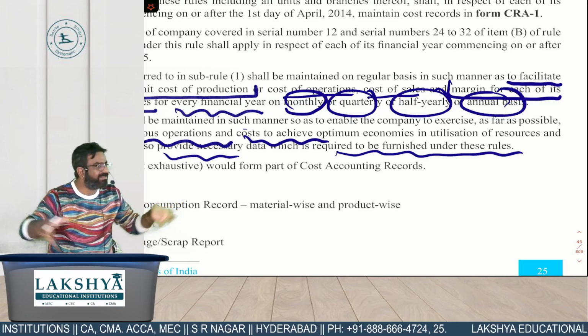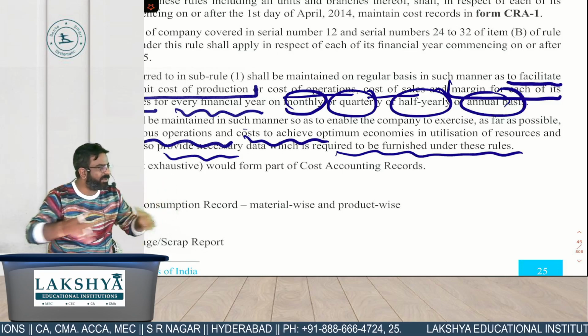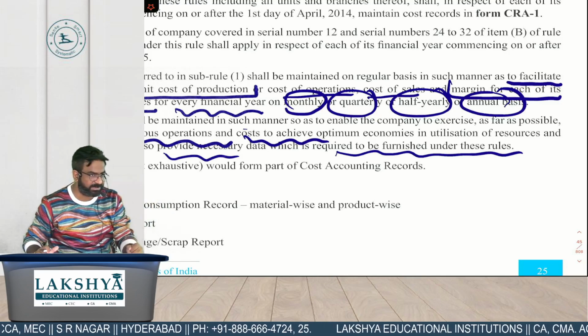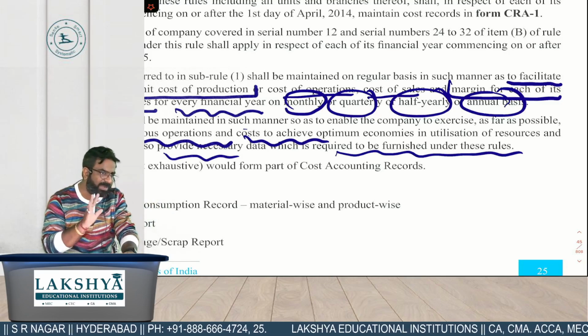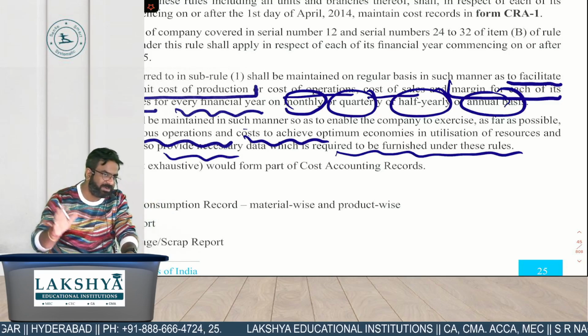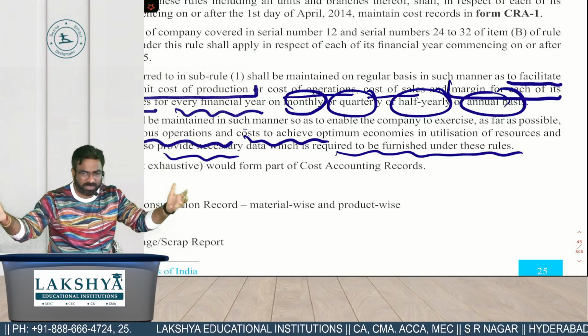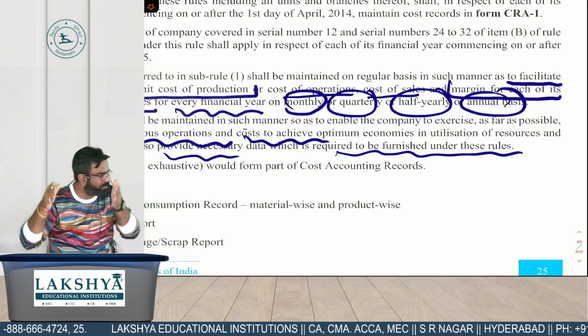When you scale, meaning you increase the volume of production, what happens to the cost per unit? It decreases. So should I keep my plant and machinery 50% idle or should I utilize it? Utilize it. Because the more production you do, the more your cost of production will reduce.